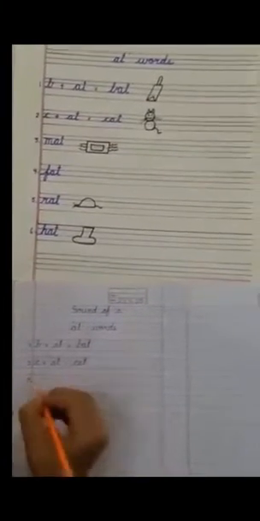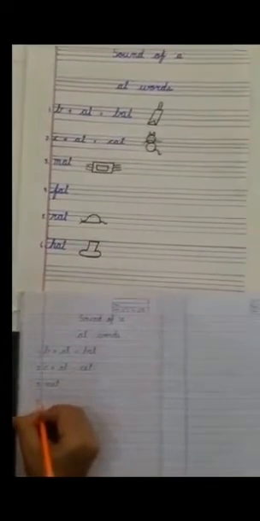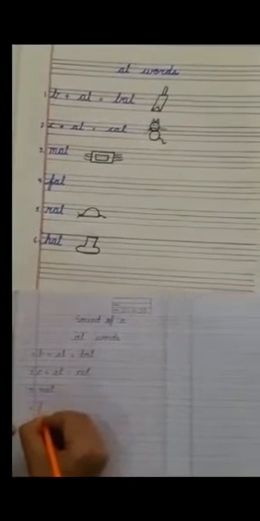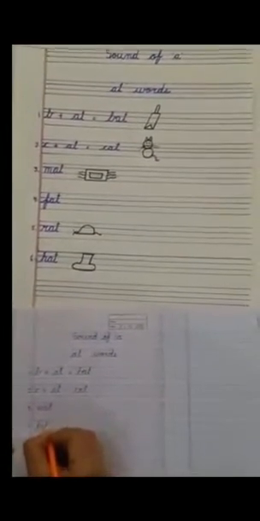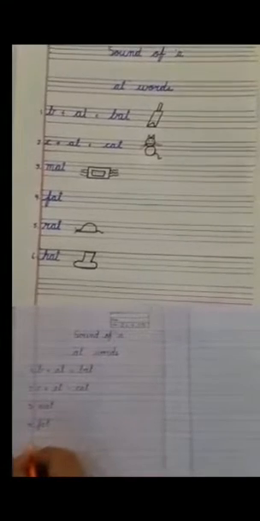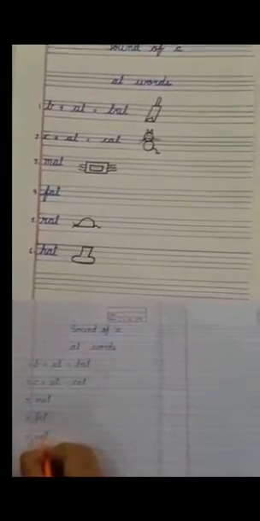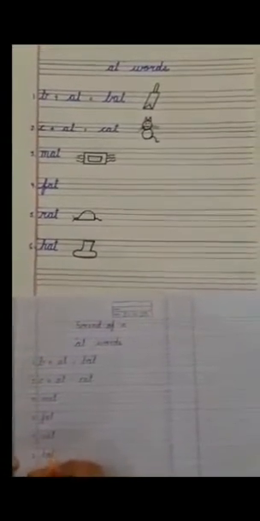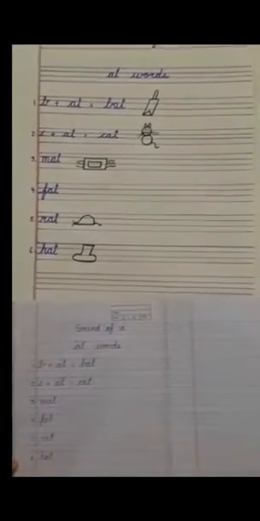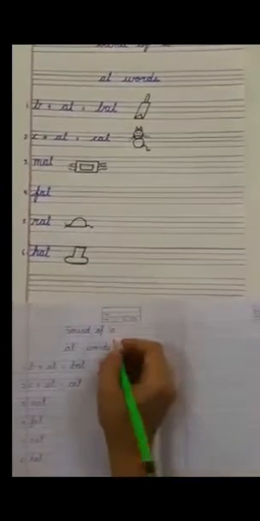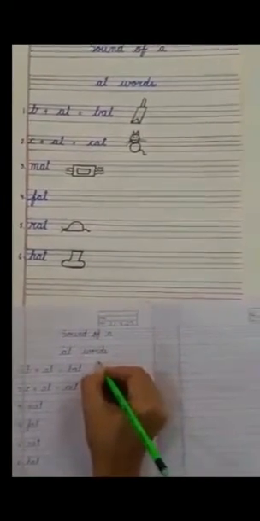Write 3. MAT, mat. Write 4. FAT, fat. Write 5. RAT, rat. Write 6. H-A-T, hat. Children, you can make small pictures also with the help of your mama.